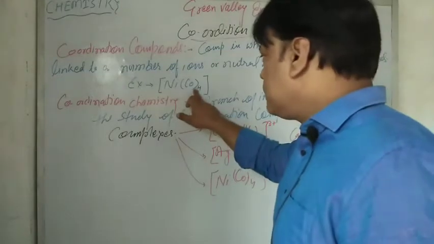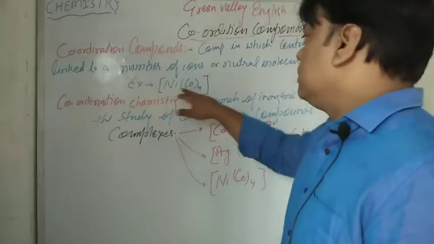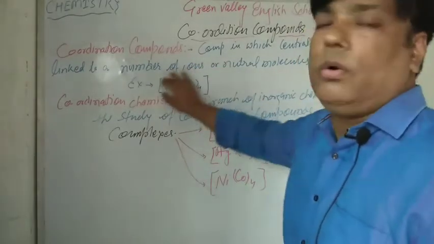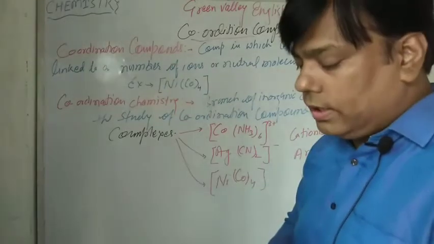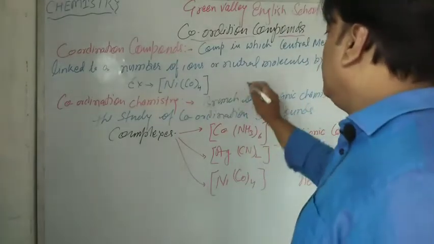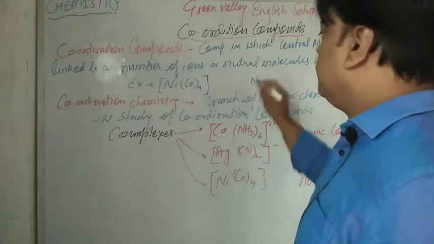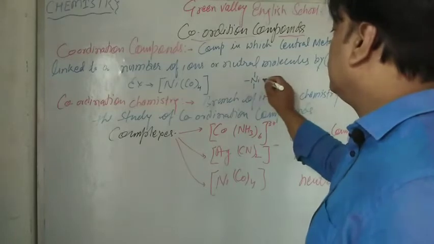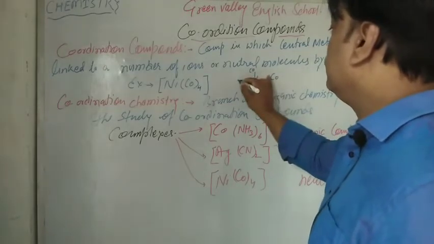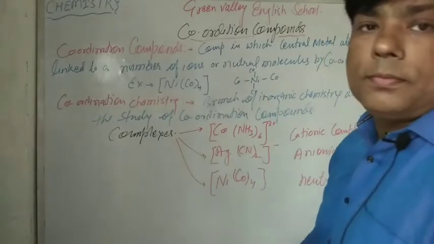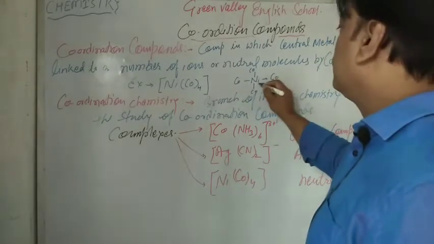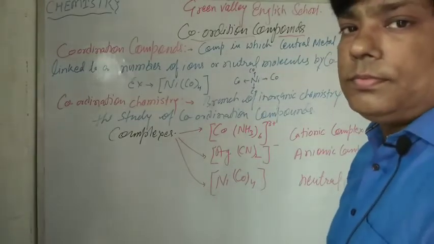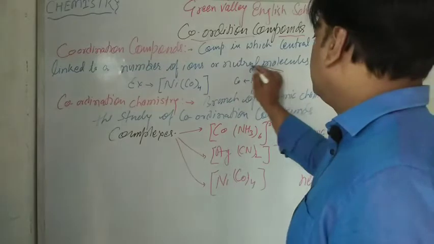For example, Ni(CO)4. This compound is called a coordination compound. Here Ni is the central metal, which is connected with 4 CO, right? 4 CO. And this bond is called a coordinate bond.